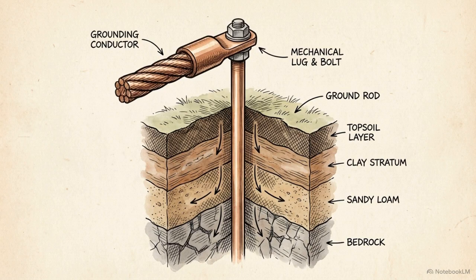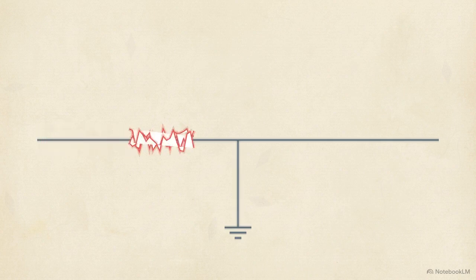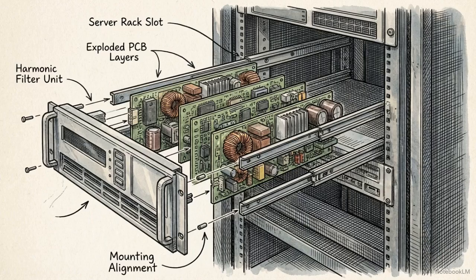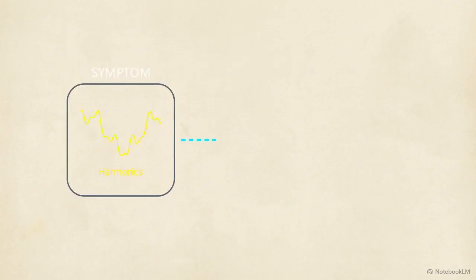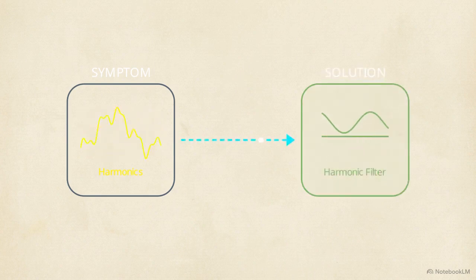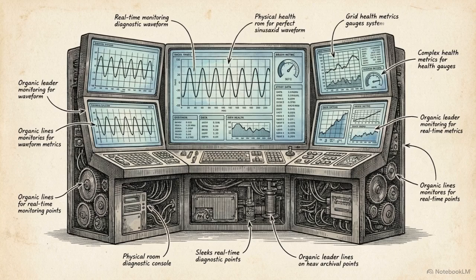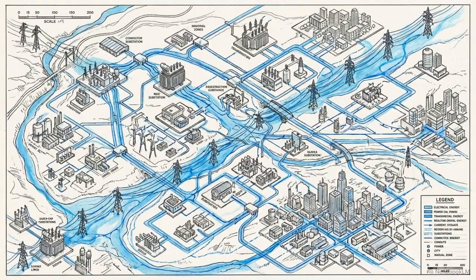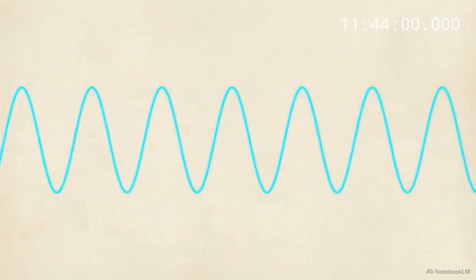Beyond add-on hardware, the non-negotiable foundation of system defense is proper earthing. A precisely engineered ground path reduces electrical noise and guarantees operational safety. Protecting a facility is an exercise in exact matching. Hardware selection requires precise engineering mapping of the correct physical solution to the specific electrical symptom. Because these faults are largely invisible to the naked eye, modern facilities rely on real-time monitoring. Power analyzers, smart meters, and SCADA systems track the waveform around the clock to detect anomalies instantly.